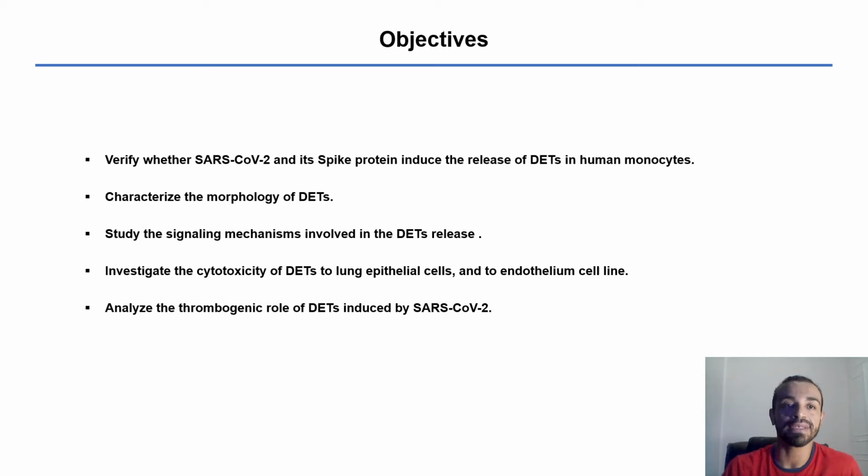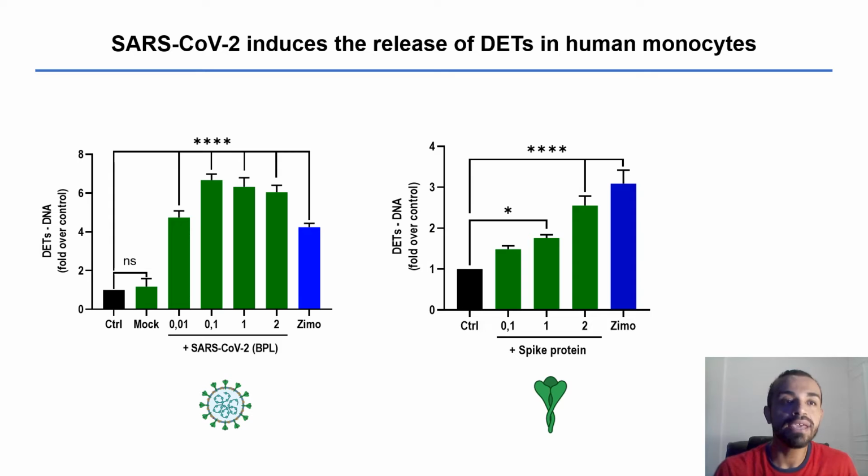the cytotoxicity of DETs to lung epithelial cells and to an endothelial cell line, and analyze the thrombogenic role of DETs induced by SARS-CoV-2. Here we show that SARS-CoV-2 and its spike protein induce the release of DETs in human monocytes.